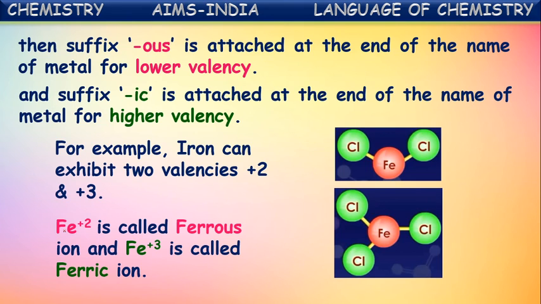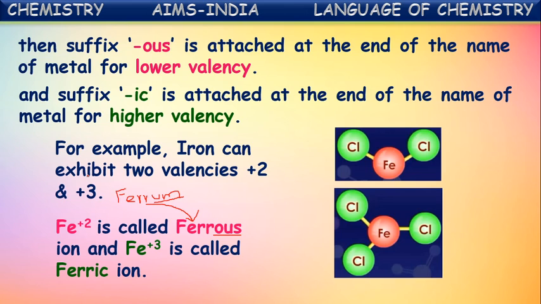Actually, the name of iron in Latin is ferrum. So for the name ferrum, at the end OUS is attached by eliminating the last one or two letters. The actual name of iron is ferrum, a Latin name of iron. From this, the last two letters are omitted and OUS is attached to this fer. Now it becomes ferrous. Fe plus 2 ion is called the ferrous ion.